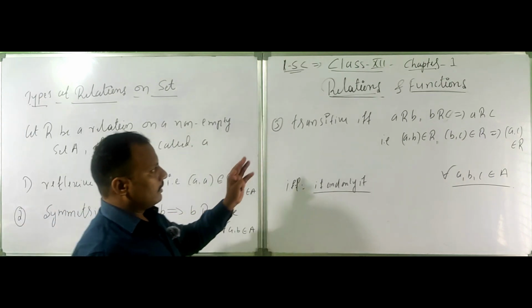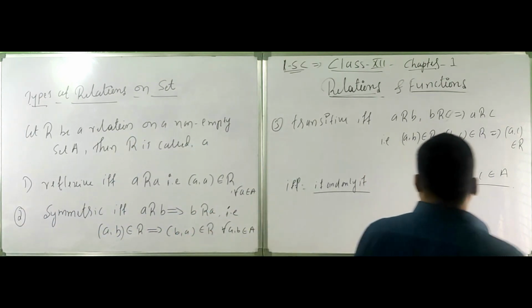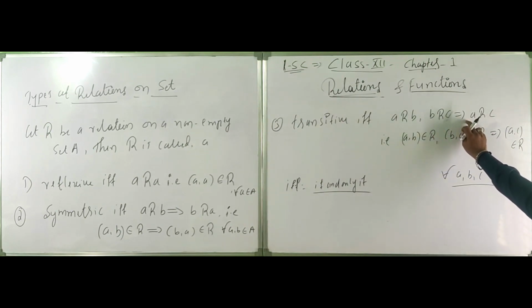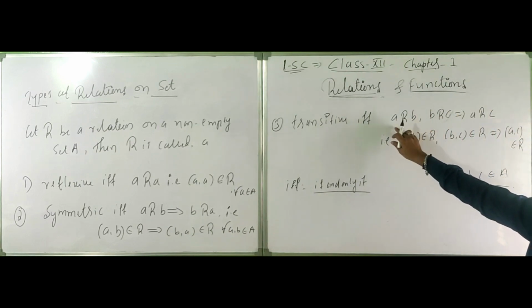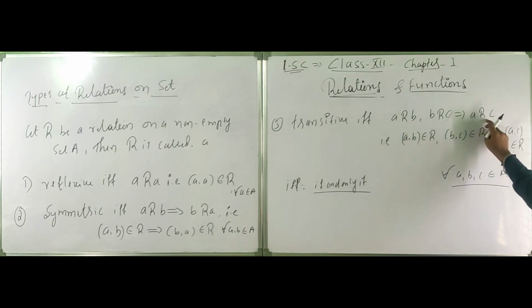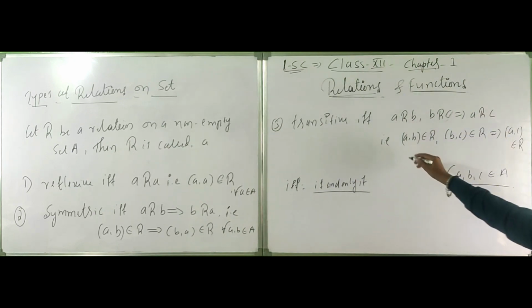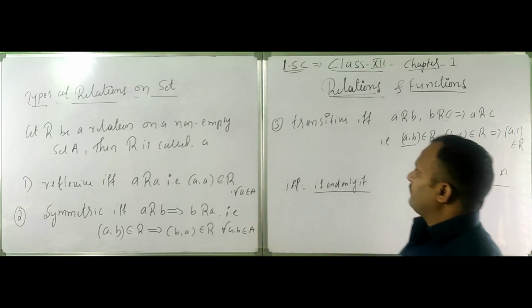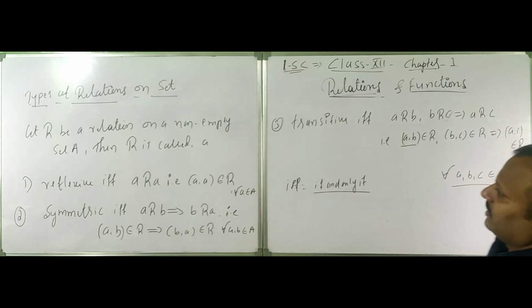Transitive, if A is related to B and B is related to C implies, this is the implies symbol, A is related to C. If A related to B and B related to C are true, I imply that A related to C is also true. That is, (a, b) belongs to R and (b, c) belongs to R implies that (a, c) belongs to R also, for all a, b, c belongs to A, okay. This is called the transitive relation.